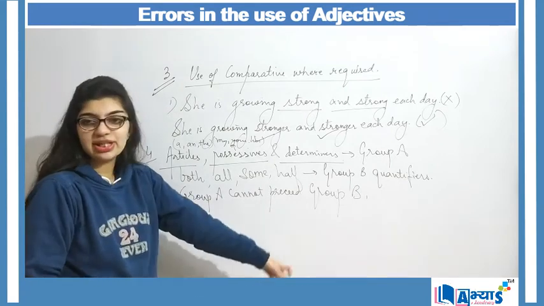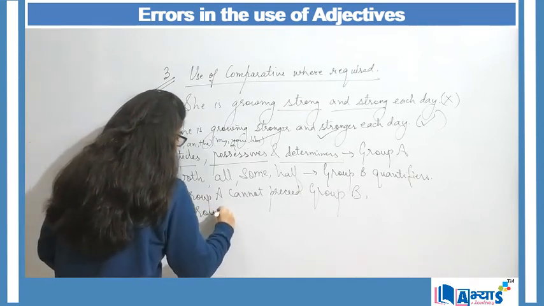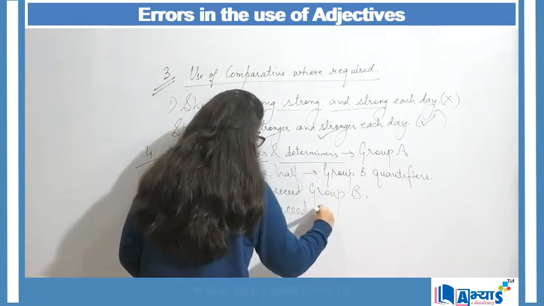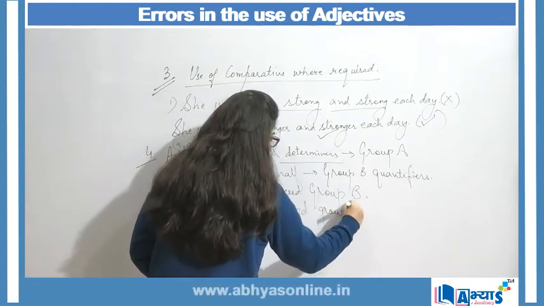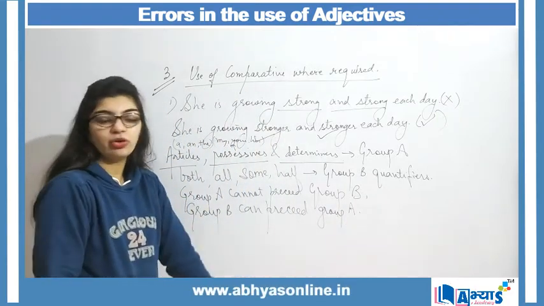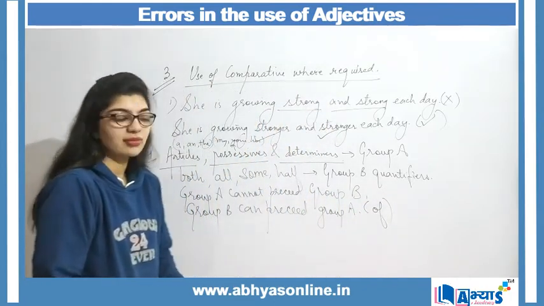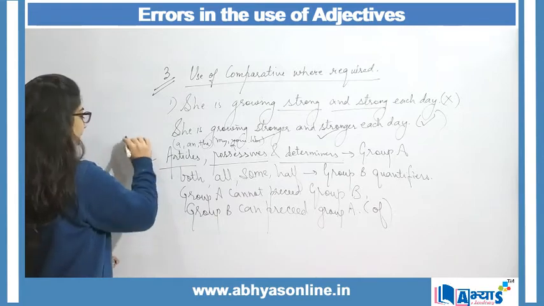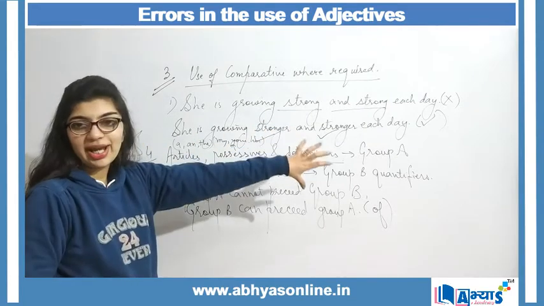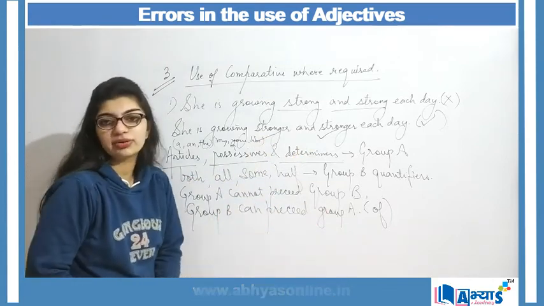Group A cannot precede Group B, but Group B can precede Group A. Group A cannot precede Group B. Group B can precede Group A by using words such as of. This is a very important point which we need to remember, that which are Group A and which all come under Group B and which can precede what.